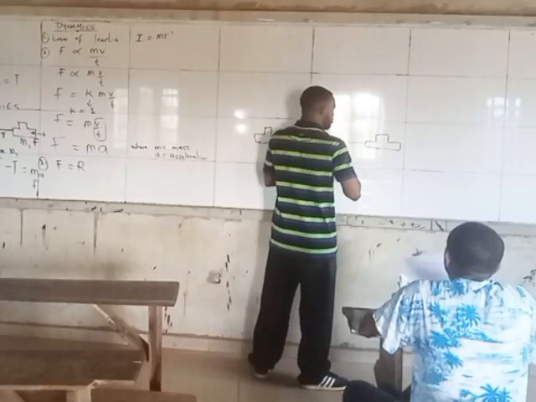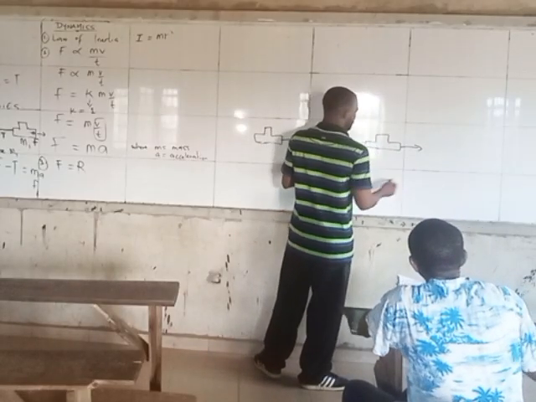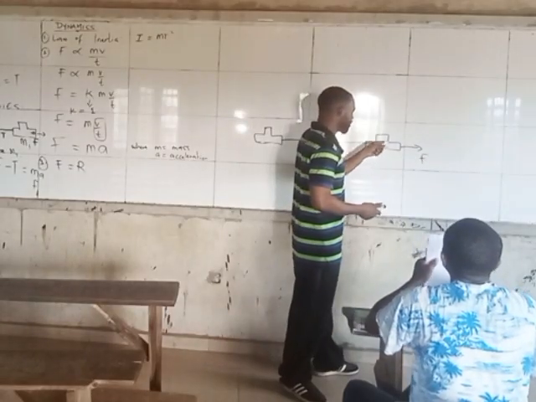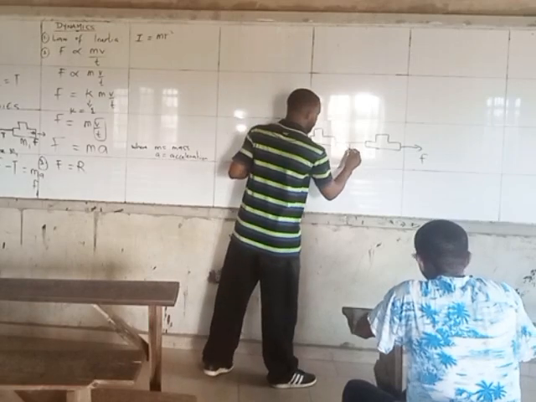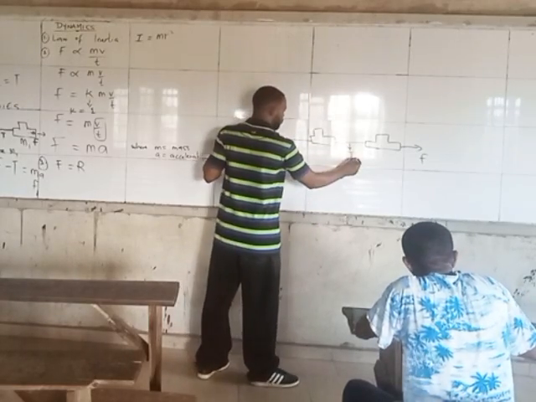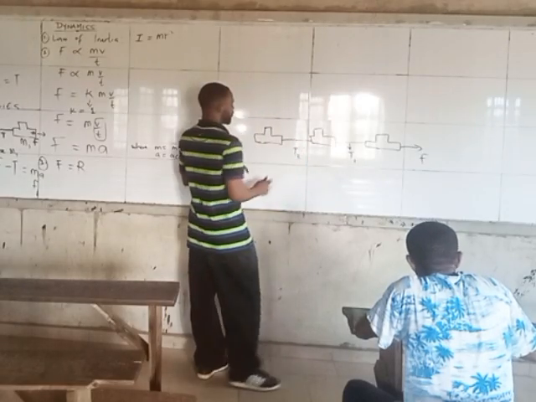Now, for this car to be moving, there is a force on it. And that force on it is simply the force that the engine is exerting to move this car. That's the forward force. Now there is force on this rope, which is the tension force. So let's call this one T1. There is T2 here, another force on this.